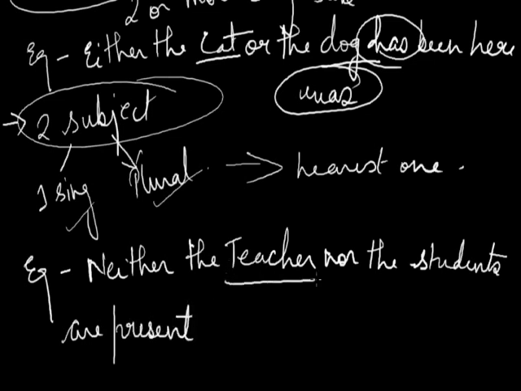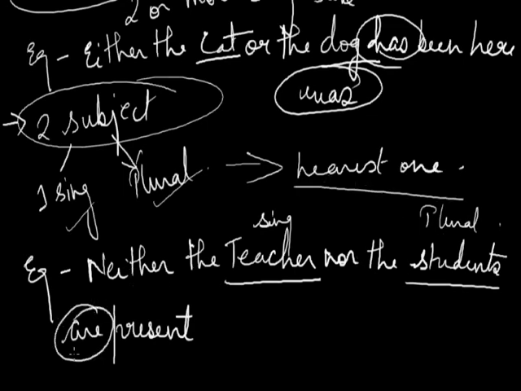Here we are having two subjects. The first one is teacher and the second is students, among which the first is singular and the second is plural, and as it is given, if we are having one singular and one plural subject, it agrees with the nearest one, and the verb is are because it agrees with the nearest one, that is students.